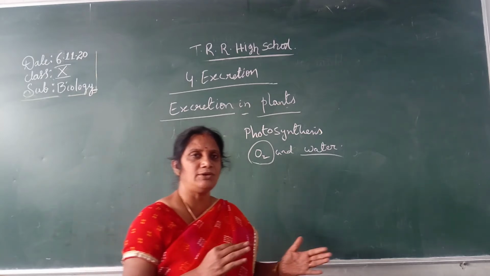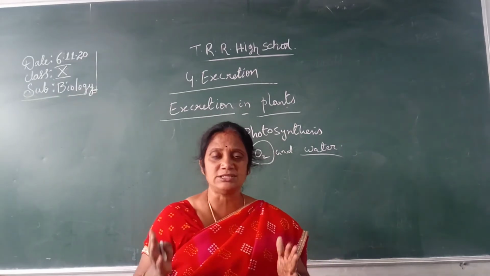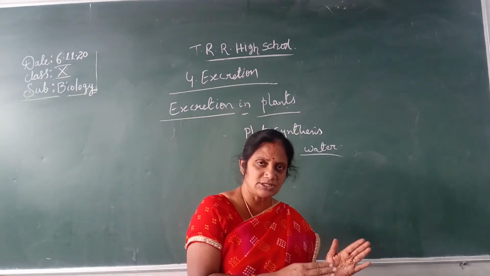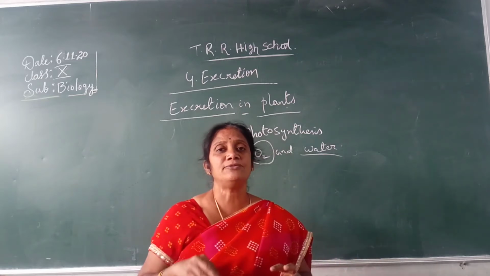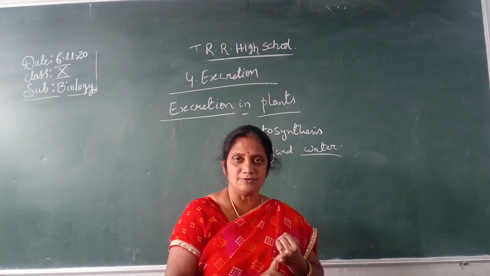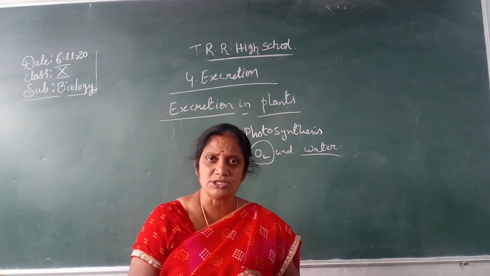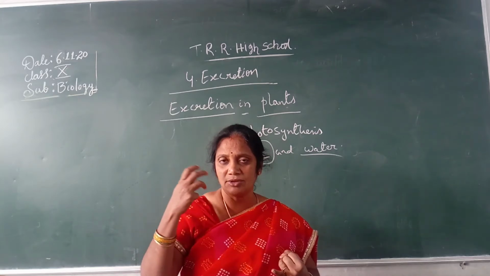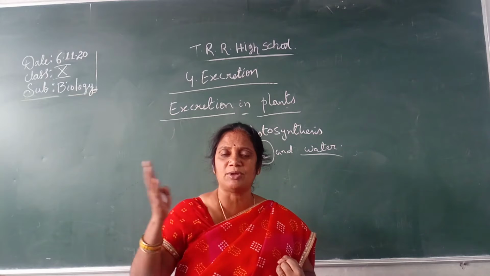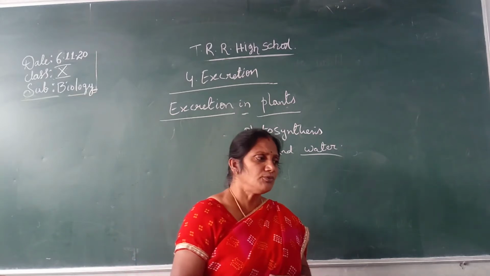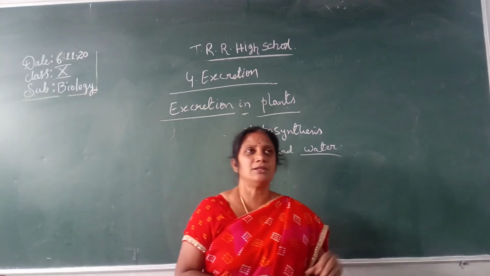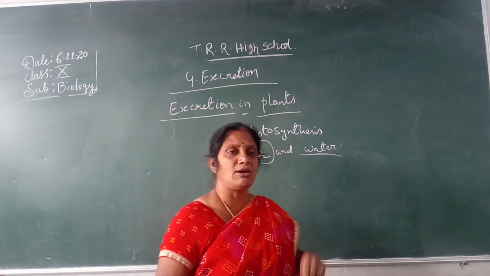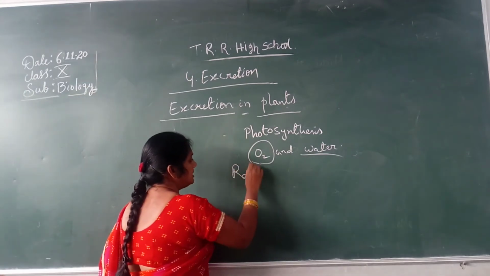In this way, during metabolic activities, whatever wastes are produced may be utilized for other processes, and the wastes are stored in different parts of the plants, like the leaves, the roots, and the fruits. Periodically, when the leaves fall down and the fruits fall down, the waste materials are removed from the plant body. Plants also store waste materials in solid form in the fruits. They are called raphides.